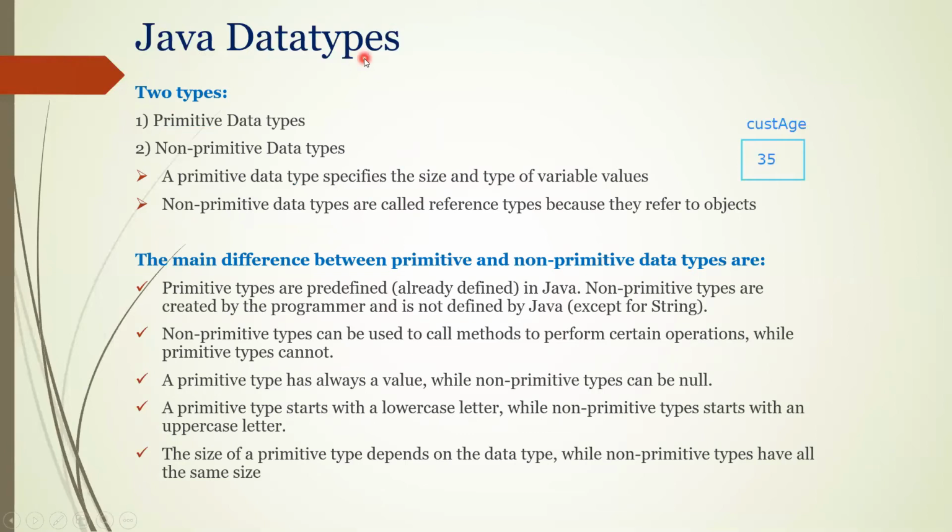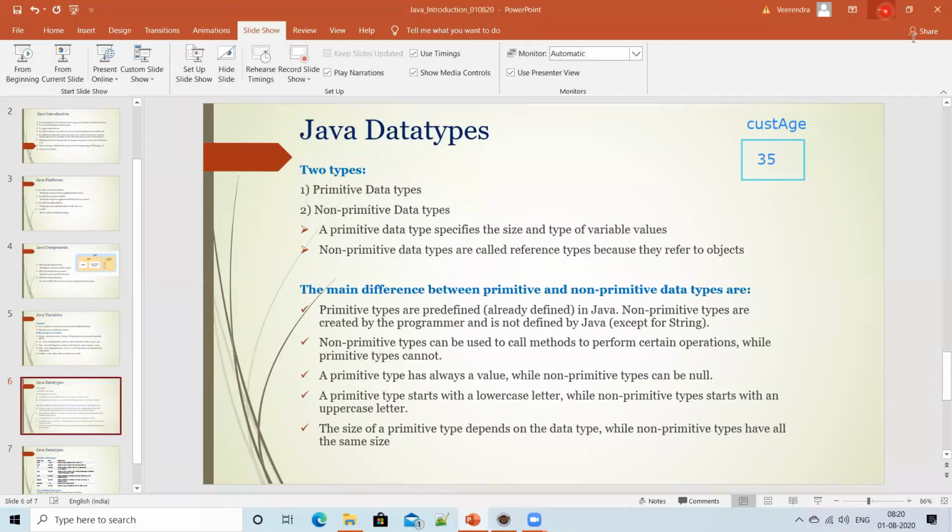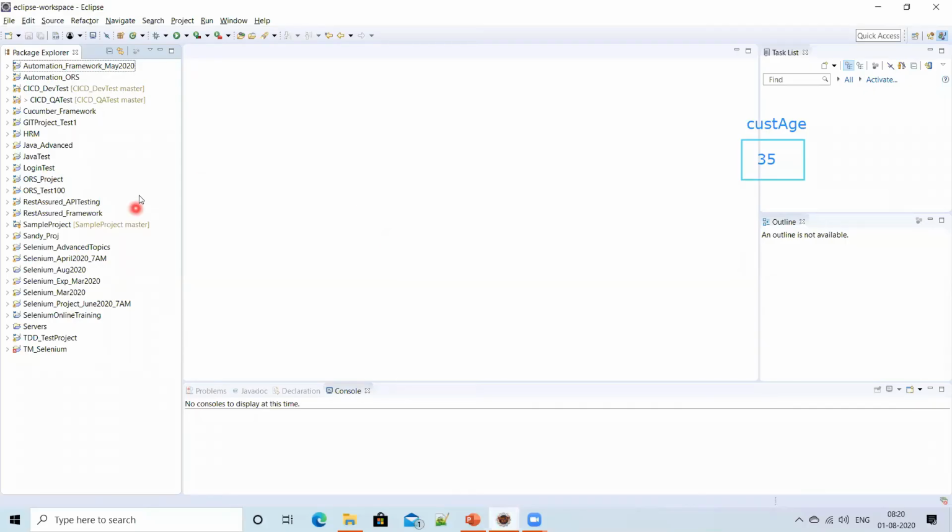Before I talk about them, I have to explain one example so that you can understand what exactly a variable is. Let's go to our project. Yesterday we created one project, right? What is the project name I gave for your batch? Selenium project June 2020 7 a.m. Is this one? No. What is it? August 2020.